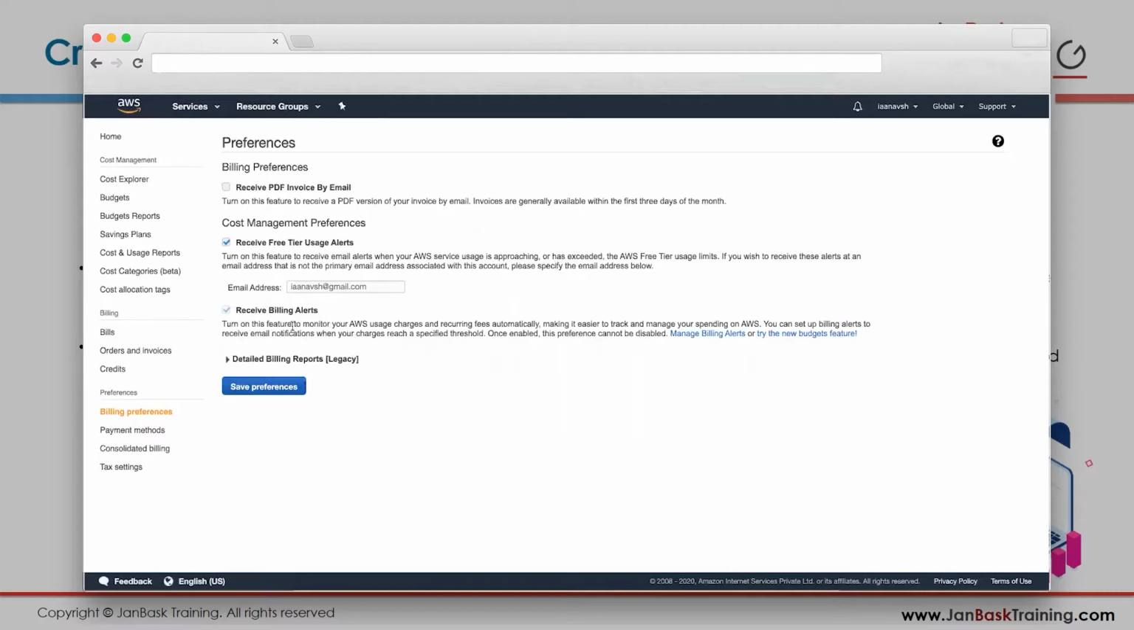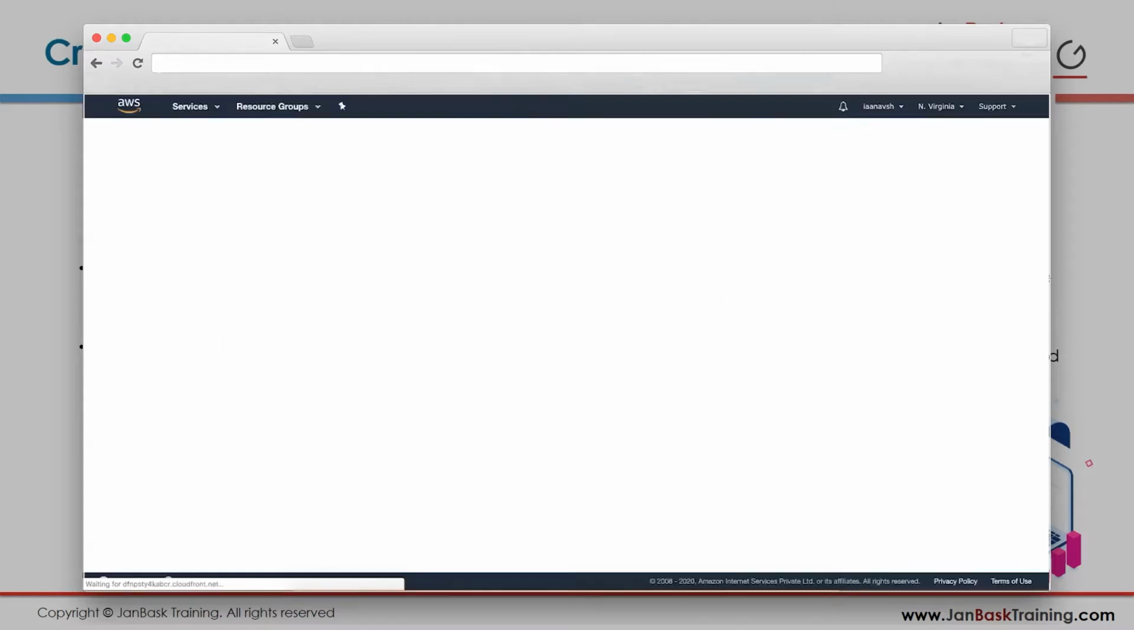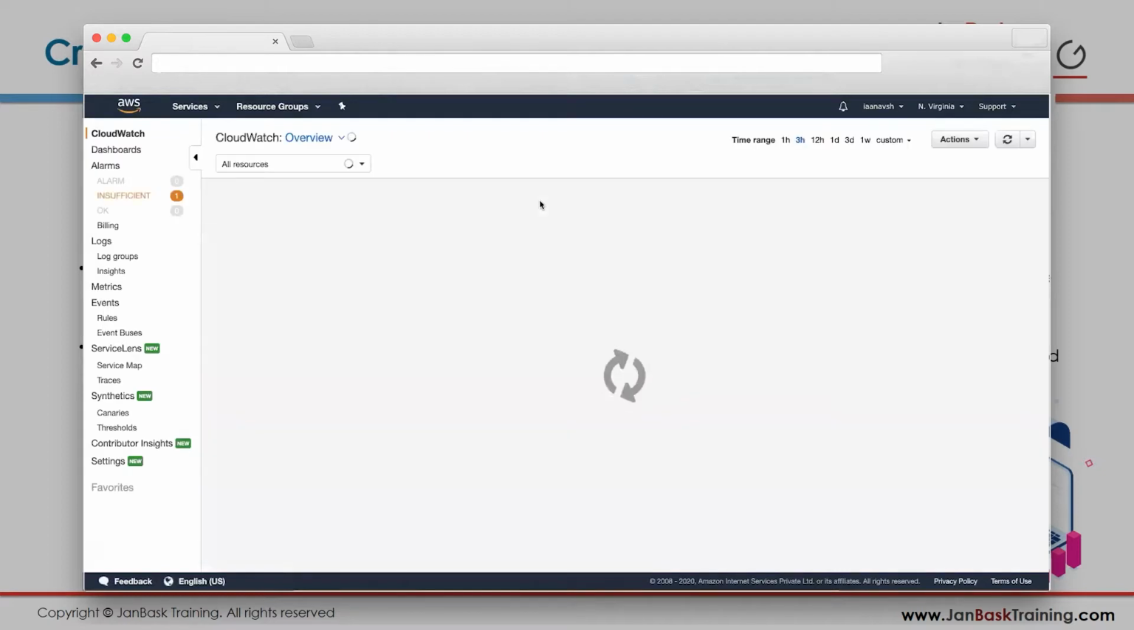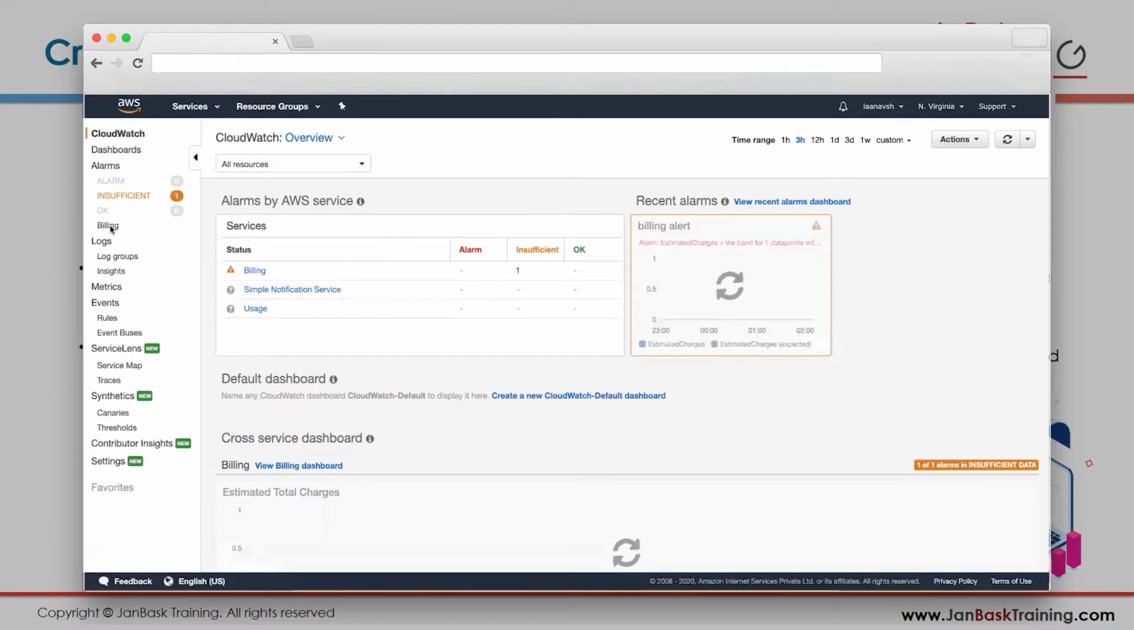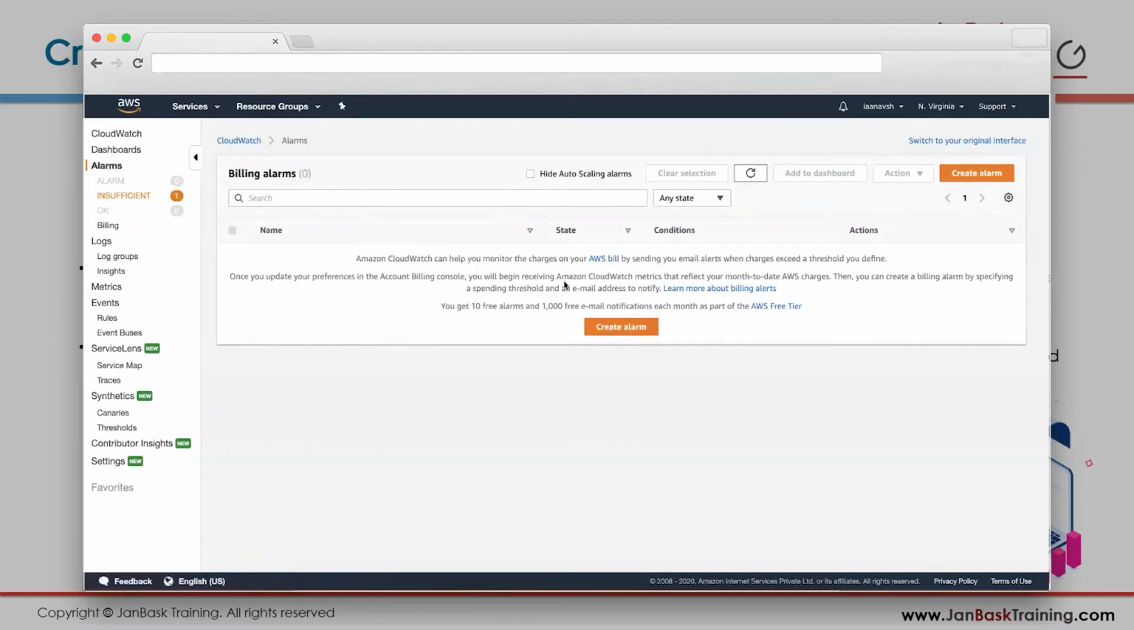Okay, you also get billing alerts. Turn on receive billing alerts. So how can you manage those alerts? Just click on manage billing alerts. When you click on manage billing alerts, you will be taken to this page. You see this billing, right? Click on billing, and you don't have any alarm right now. So an alarm will send you an email.